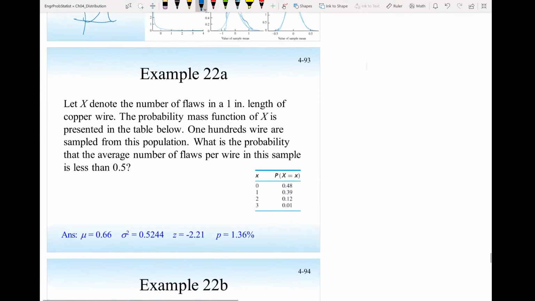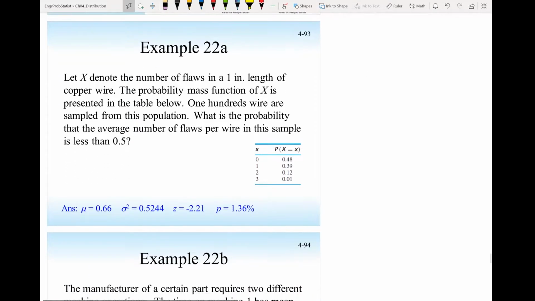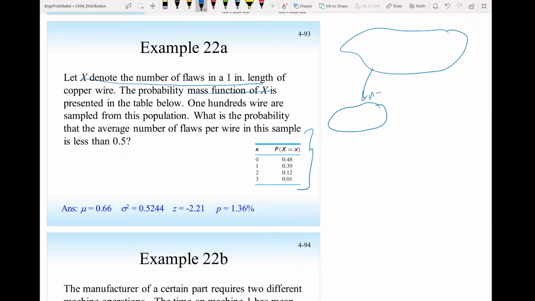Let's take this example just to see the power of the central limit theorem. Let x denote the number of flaws in 1 inch length of copper wire. The probability mass function of x is this one. So from this population, or manufacturing in this factory, we took a sample of size n equals 100. So 100 wires are sampled from this population.